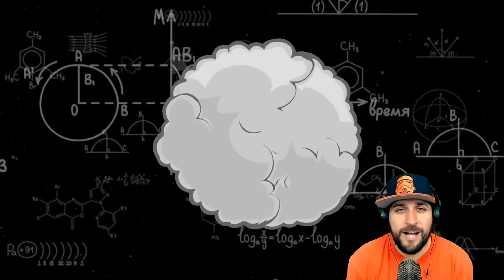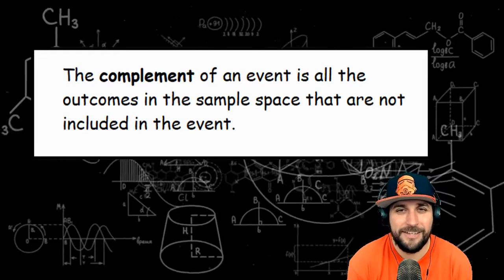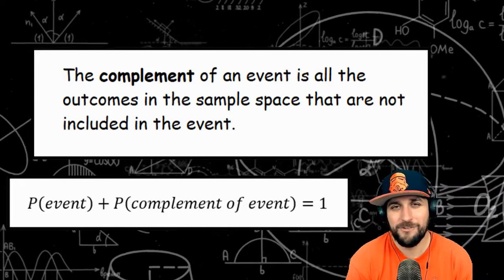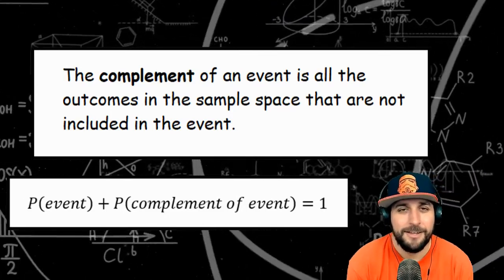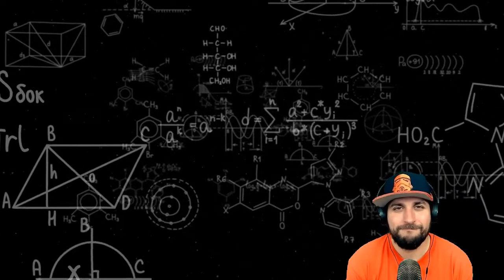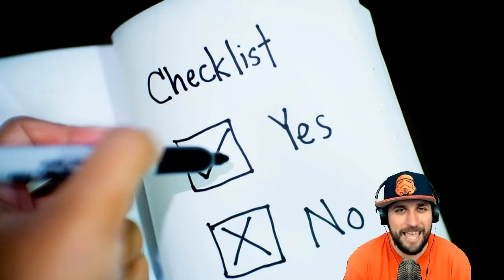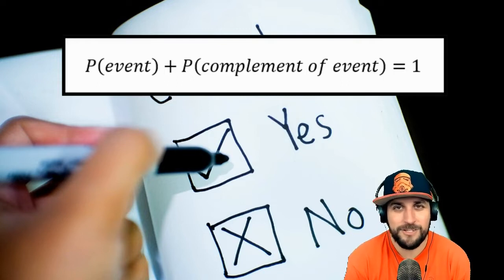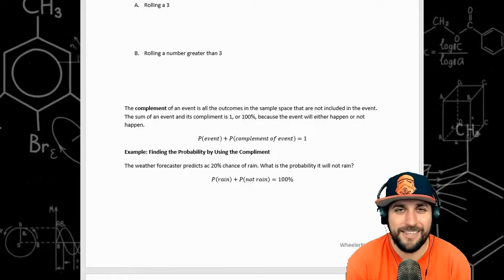Next up, we're going to talk about complements. The complement of an event is everything that is not included in the event. An event plus its complement will always equal 1 or 100%, depending on whether you're talking about percents or decimals or fractions. The reason being, an event can either happen or it cannot happen, and that's all possible outcomes. So if I take the probability of something happening plus the probability of something not happening, I'll get 100% or 1, because an event and its complement encompass everything there is.